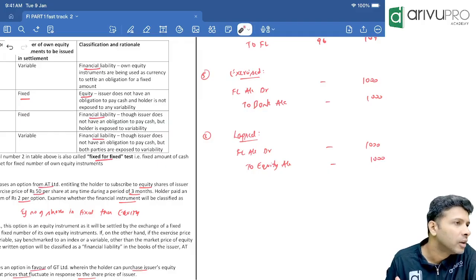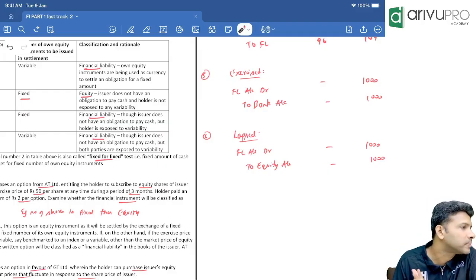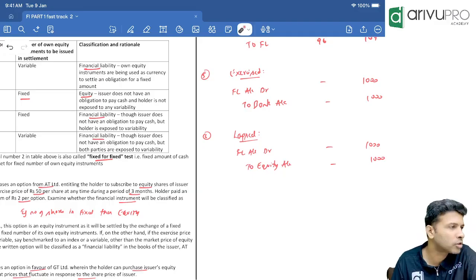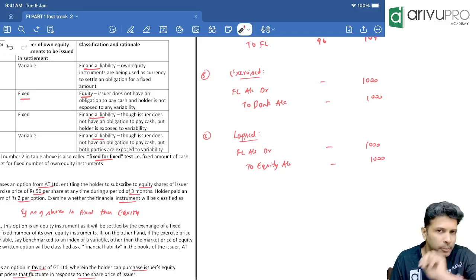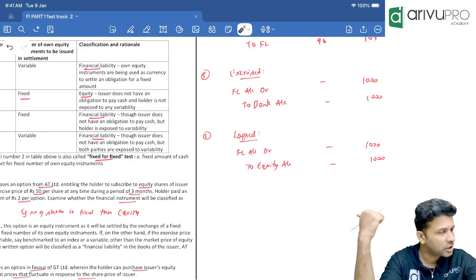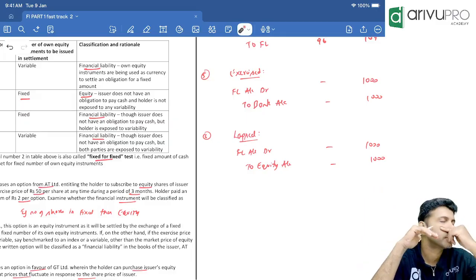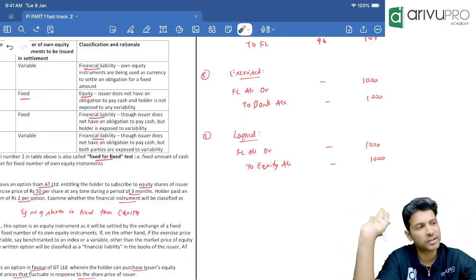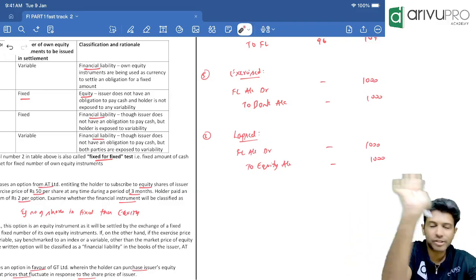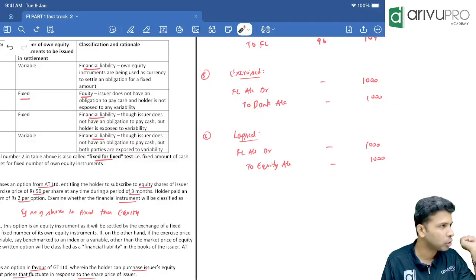Easy, sir. Now give me a walkthrough of this entry. Let's see, what entry do you pass? P had given us an option to whom? Z. What option? Put option. Put option means Z will have a right to sell, that means P will have an obligation to buy.